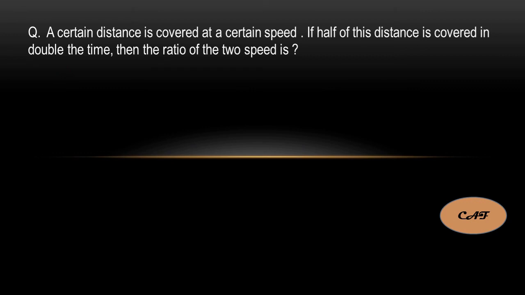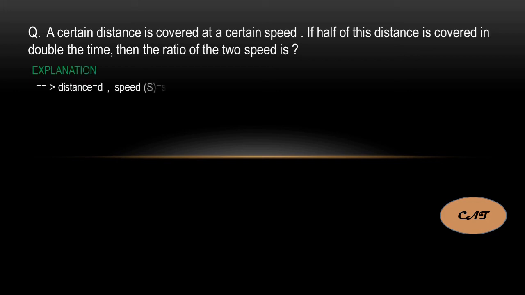Next question. A certain distance is covered at a certain speed. If half of this distance is covered in double the time, then the ratio of the two speeds is how much? So here they gave two conditions. One condition is a particular distance and particular time, or particular speed, and the second one is half of the distance and the time also doubled, and they are asking for the ratio of both speeds.